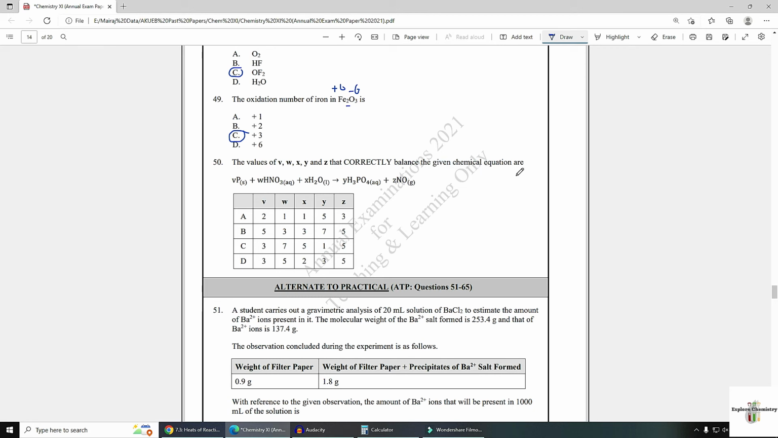You need to balance the equation. Here option D is the answer, because V is written here which represents phosphorus and Y is written here which represents phosphorus. These numbers should be the same, V and Y. 3, 3 you can see. And here W is the number which is showing nitrogen and Z is the number which is showing nitrogen here. So W and Z should be the same, W, Z, 5, 5. So option D is the correct answer.